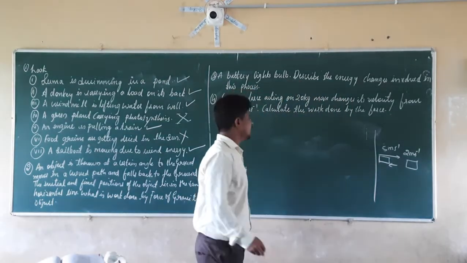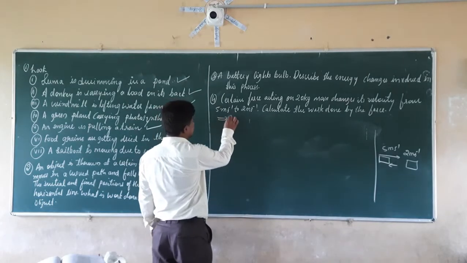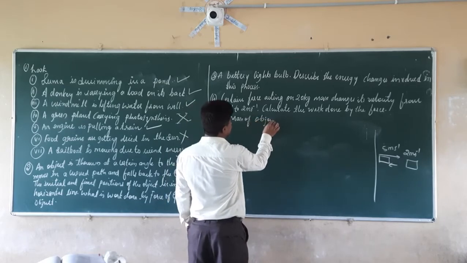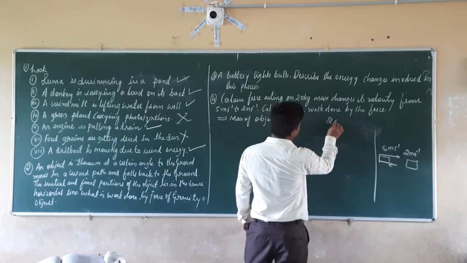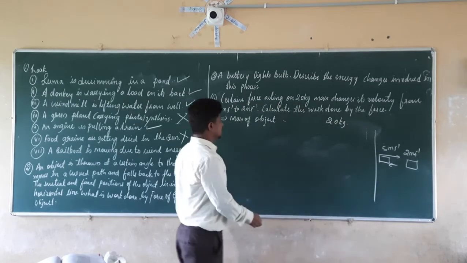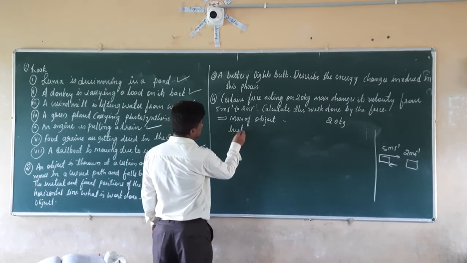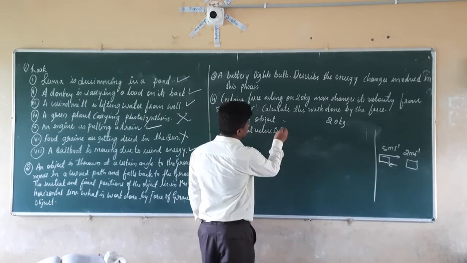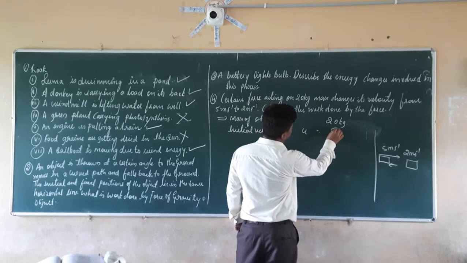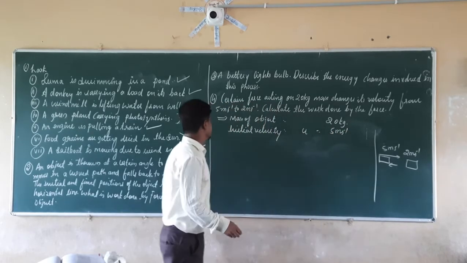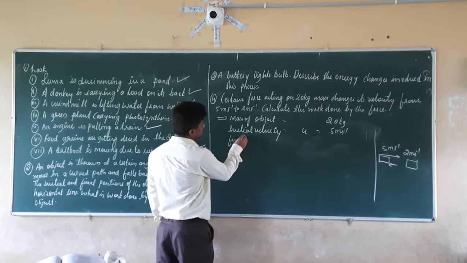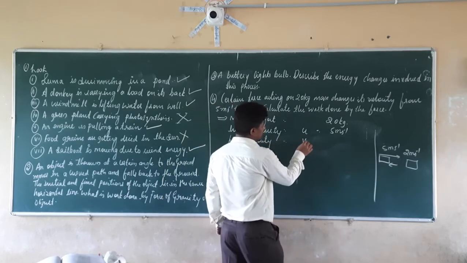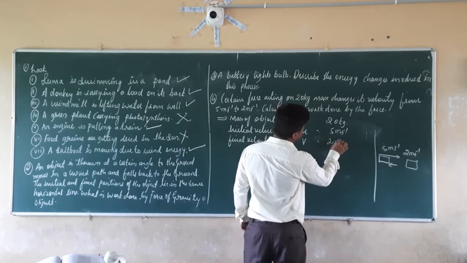Right. So we have to write down the given data first. What they are given here is the mass of the object, which is equal to 20 kg. Next, they are given the initial velocity of the object, that is u is equal to 5 meters per second. Then the final velocity is given, that is v is equal to 2 meters per second.